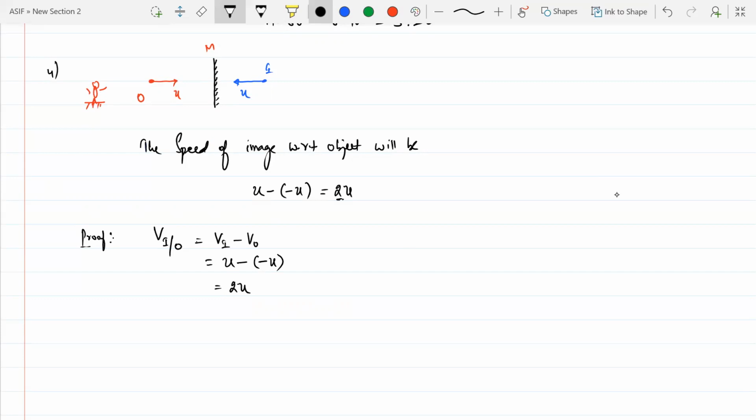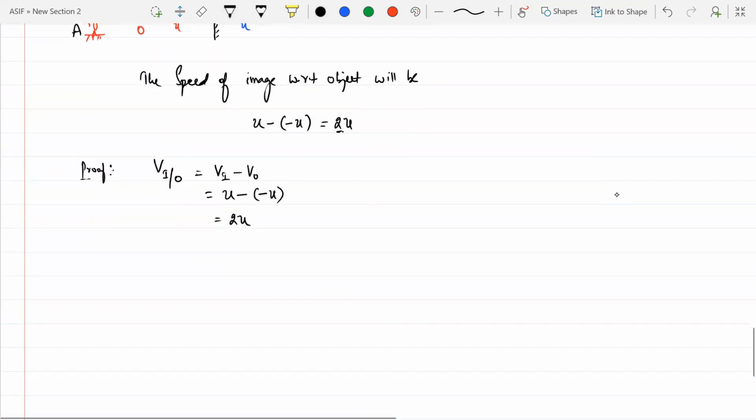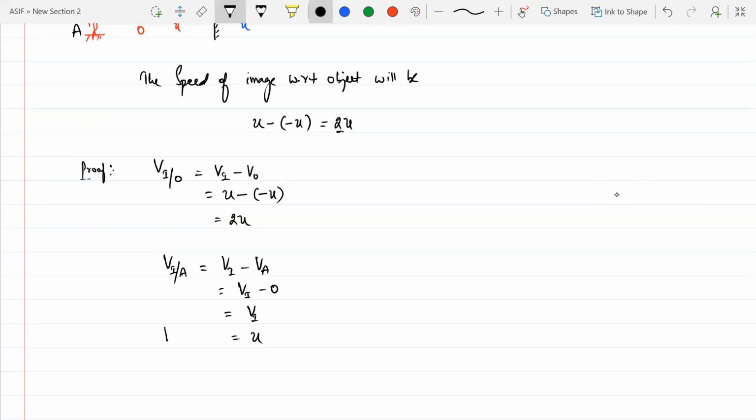Say this fellow is A. Now if I ask you, what is the velocity of the image with respect to A? How do you write it? Velocity of image minus velocity of object A. A is at rest, so that will be equal to vi minus 0, which is vi only. So the velocity of the image with respect to the stationary observer will be equal to u only.